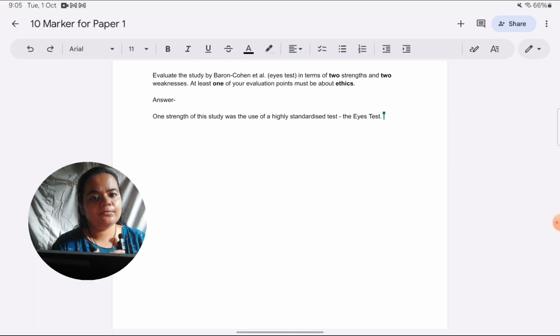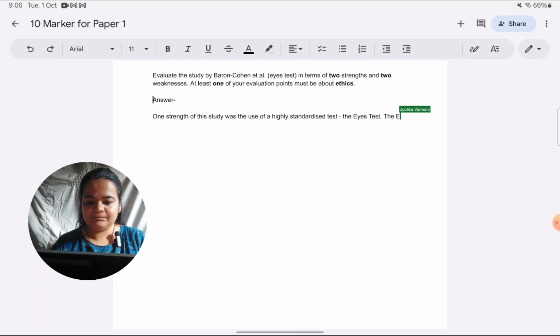One thing I have pointed out using the PEEL format, I've made the point that this is the feature of the study, which is a strength. Also, I have restricted myself to the ICE test. If we want, instead of that, we can take a breadth approach and mention the AQ test or the gender recognition test as well. I give preference to depth always over breadth, so I'm just taking one example, a very, very specific feature. Now, next, I need to explain how. I've named the feature, which is a strength, but how was it implemented? That's what I'm going to explain next.